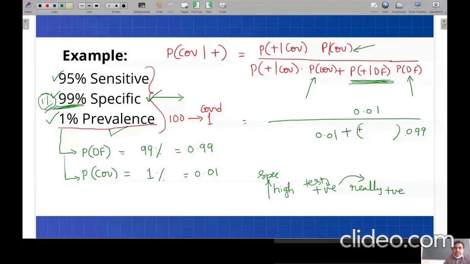Next, sensitivity. It is 95% sensitive. That means the person who is affected by COVID is being tested positive, and that test is having 95% sensitivity. So therefore, here I can write 0.95 in place of this. And the same value you can substitute here. Can anyone tell me what is this simplification? 0.95 into 0.01 by 0.95 into 0.01 plus 0.01 into 0.99. Can anyone please calculate and tell me the value?